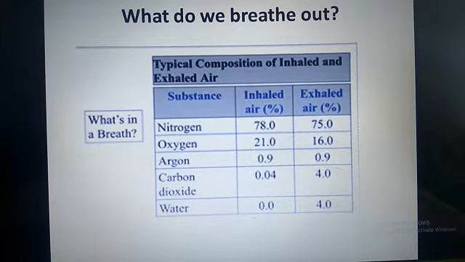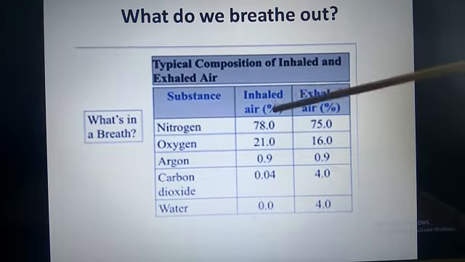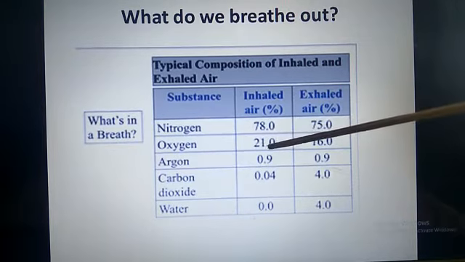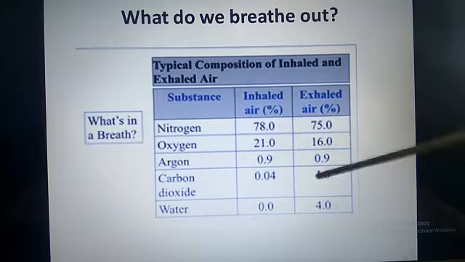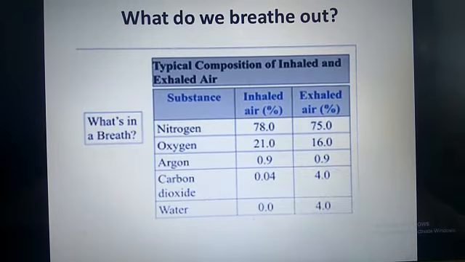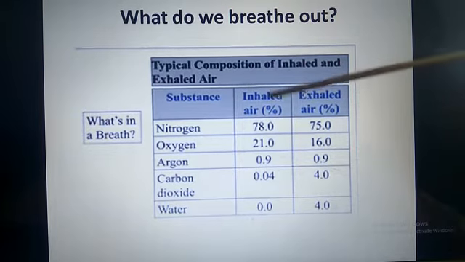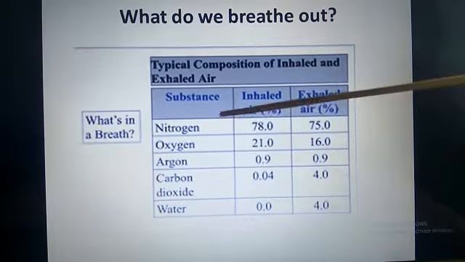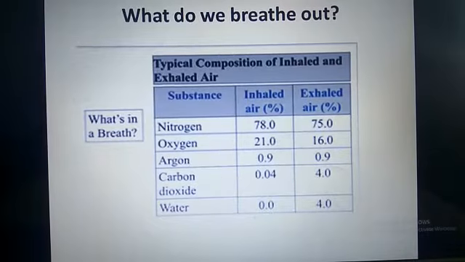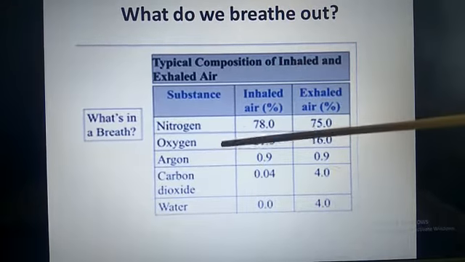Now let us go to what do we breathe out. We might be thinking when we breathe in only oxygen goes inside our body, and when we breathe out only carbon dioxide moves out of the body. But that is not the case. During inhalation, there are other gases that enter along with the oxygen.